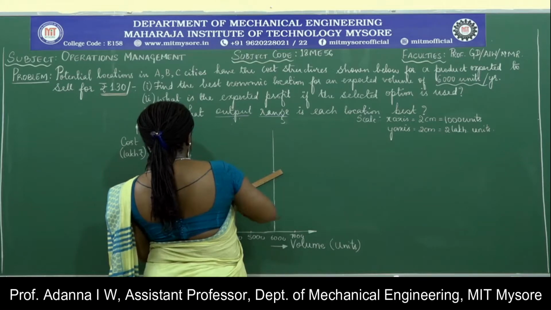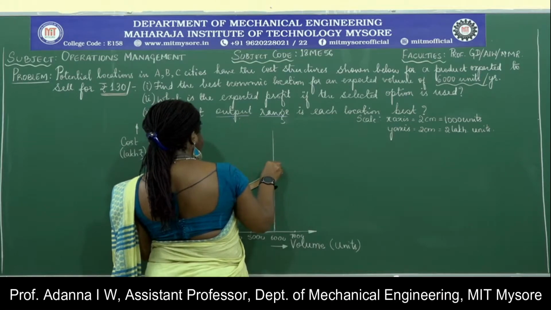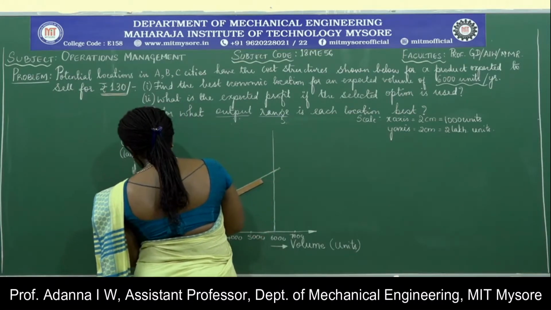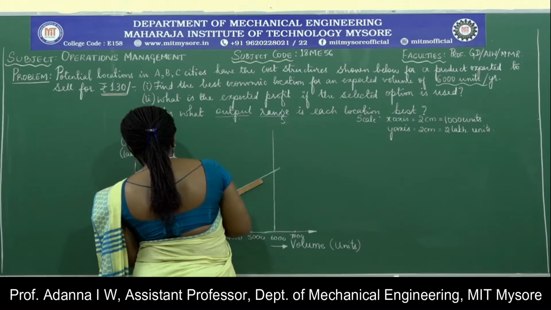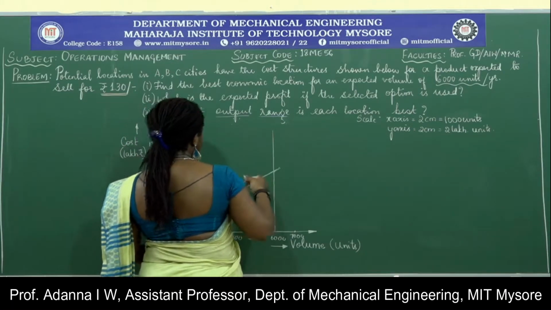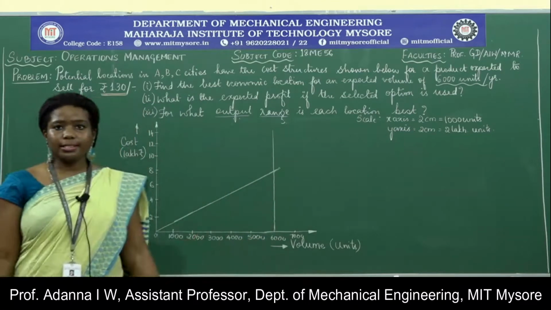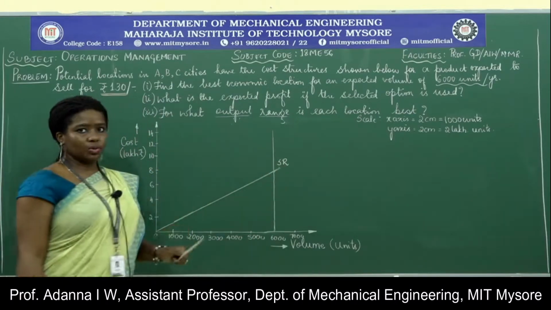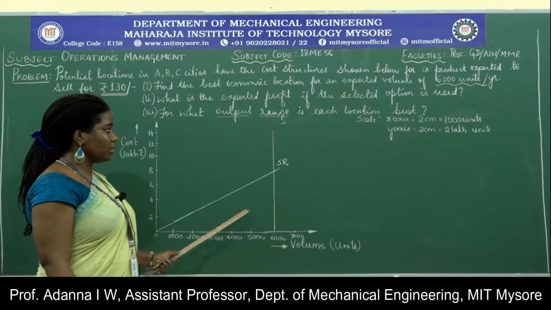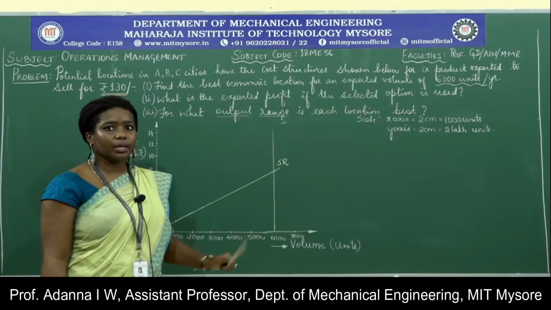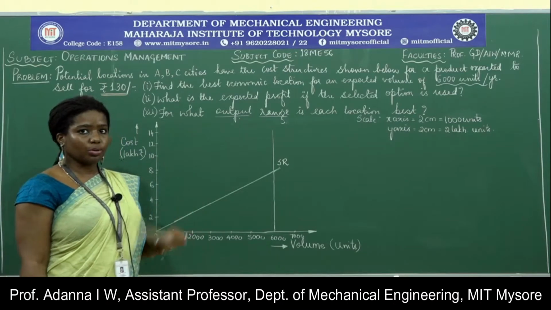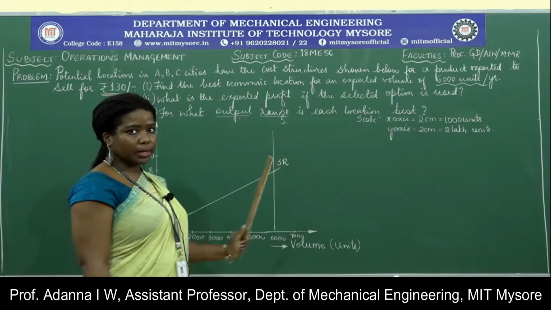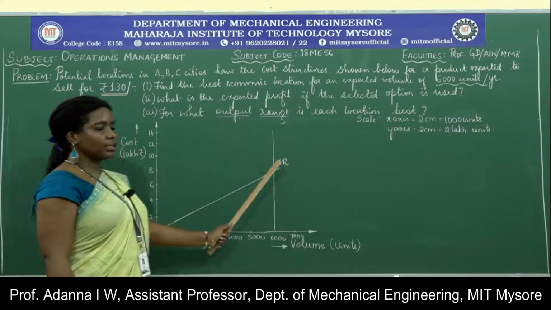From the origin to join this point on the volume threshold line, you just draw an inclined line. This is the sales revenue line. Please note, this break-even chart that is being drawn, here we are talking about only QBEP. We are talking about products or units that are manufactured beyond the break-even point, because we are not concerned with what happens below the break-even point. So here we have constructed the sales revenue line.